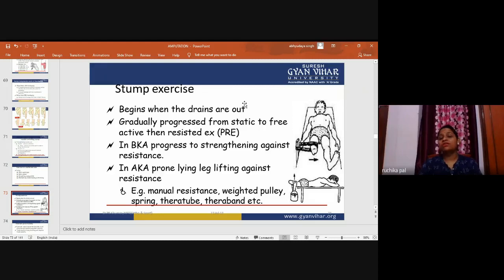Stump exercises are maintained by the therapist, and the patient should undergo them after the drains are out and the stump has healed. Begin gradually, progressing from static to free active, then resisted exercises, that is progressive resistive exercises. When the patient goes for static quadriceps exercises, then up to free active and then resistive exercises will follow.